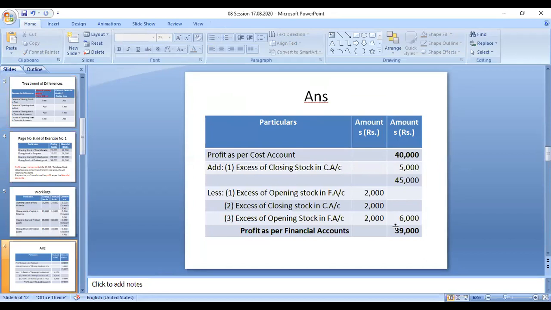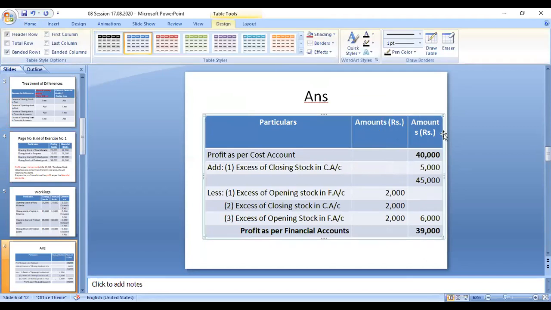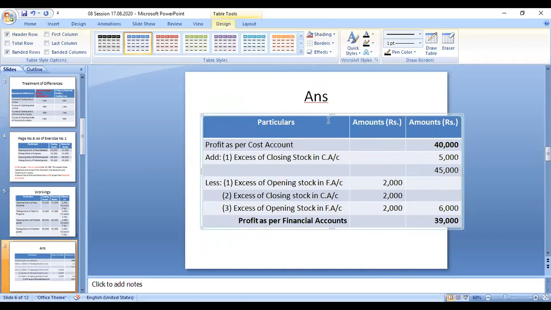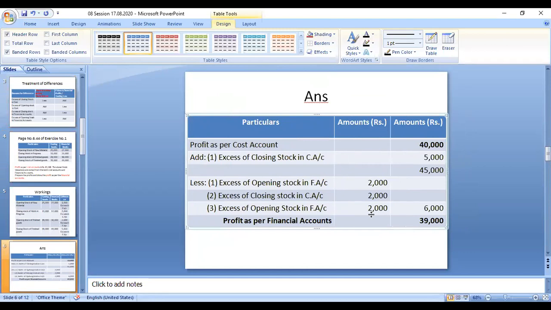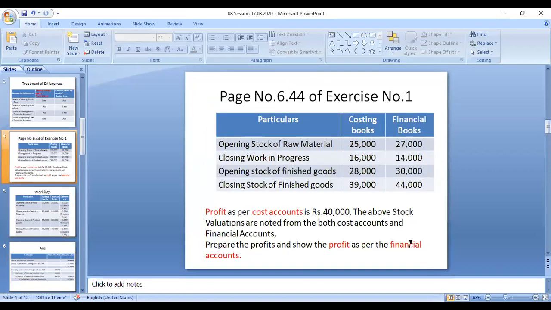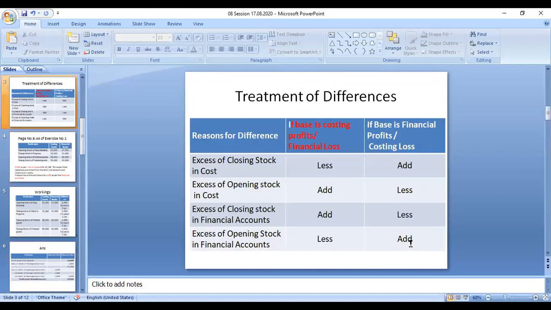Right, so now we can close. In the next class we will see the remaining part. I will do some other problems also. Take your own screenshot or you can write the answer. These are the workings, where you have to plus or minus these four values. This problem you can take from the book also. This is a formula.